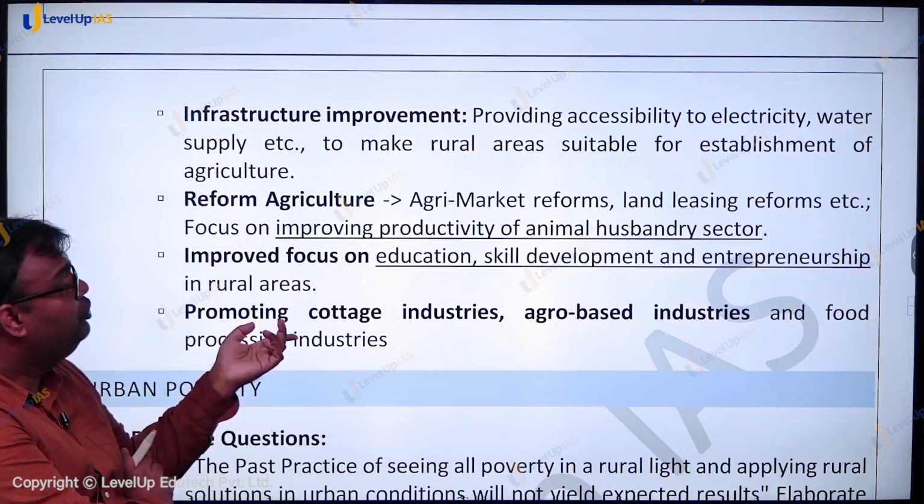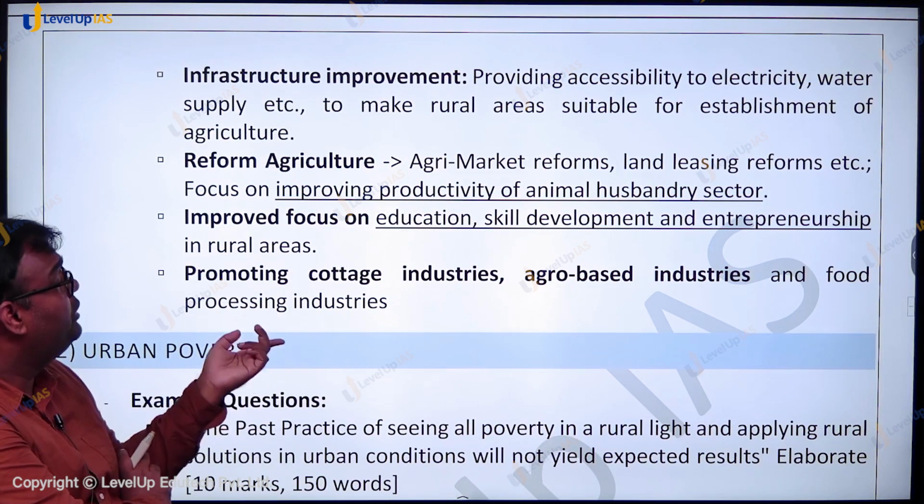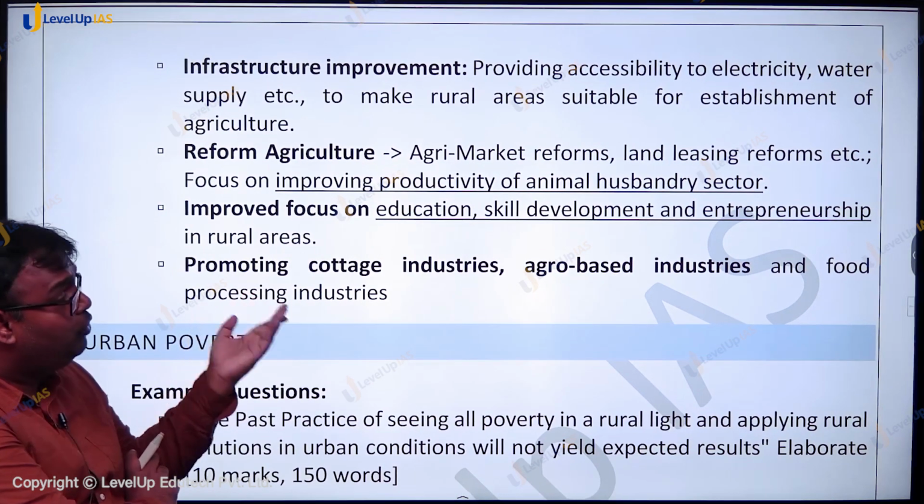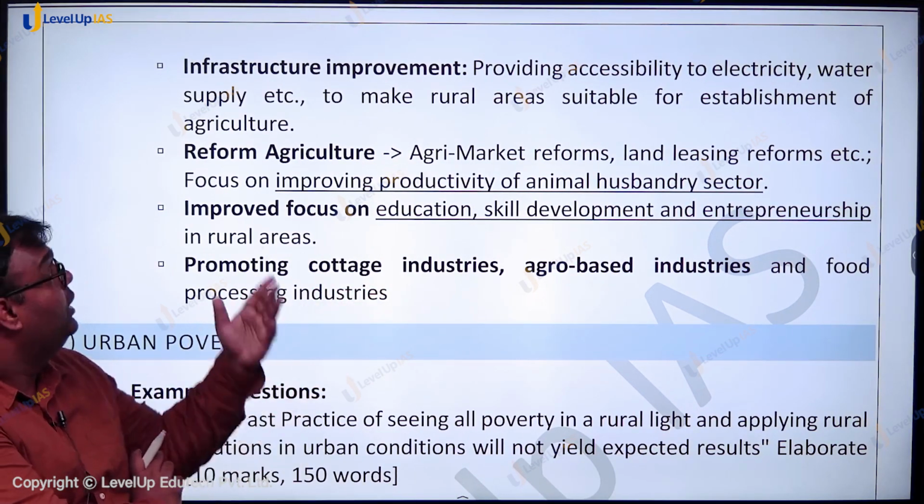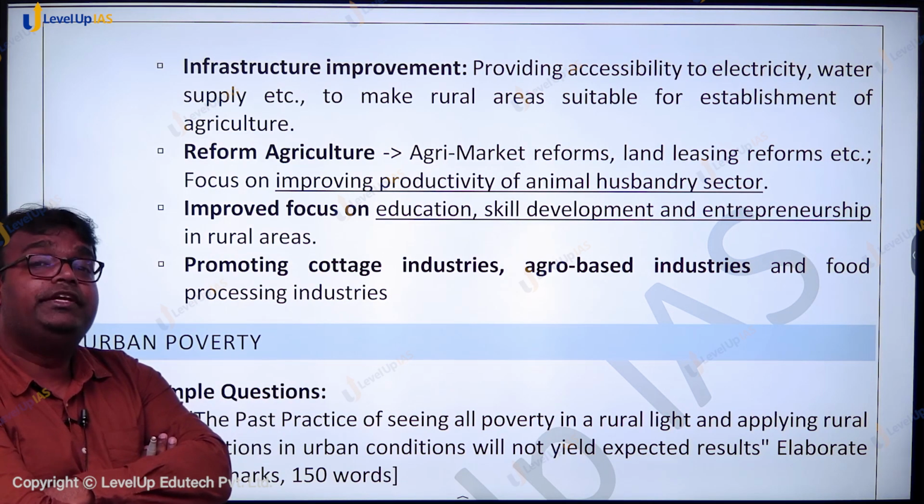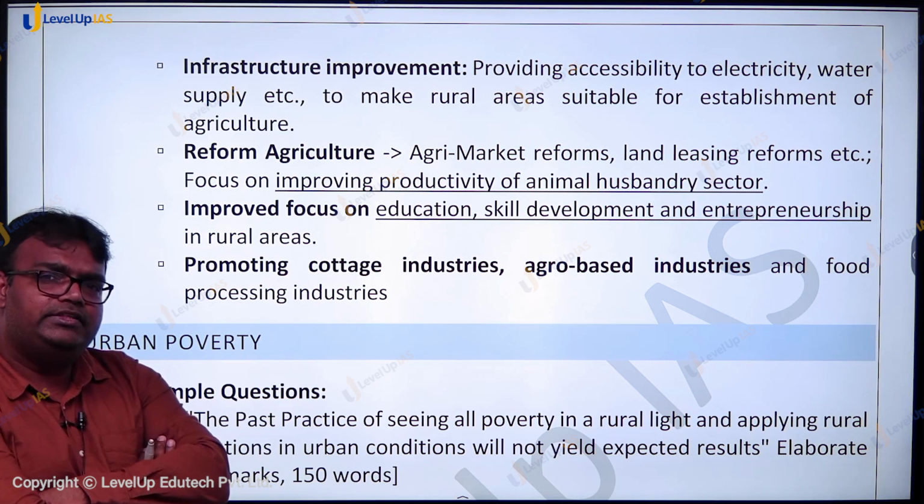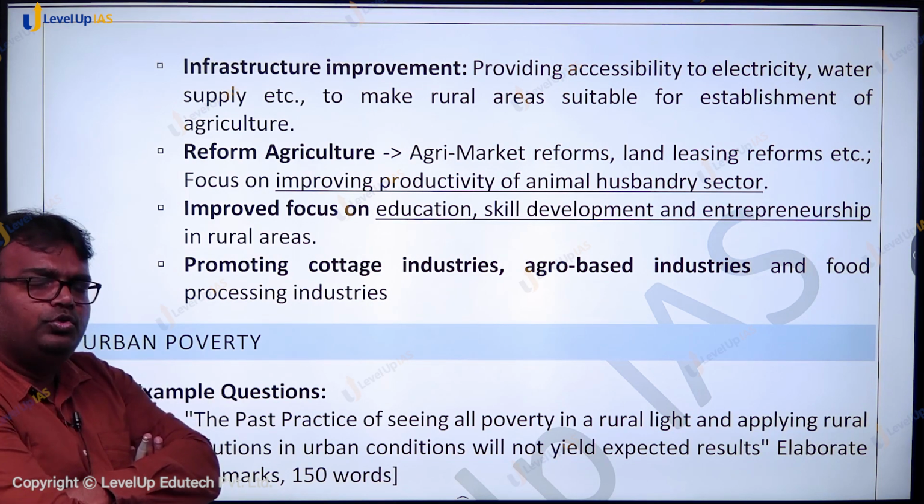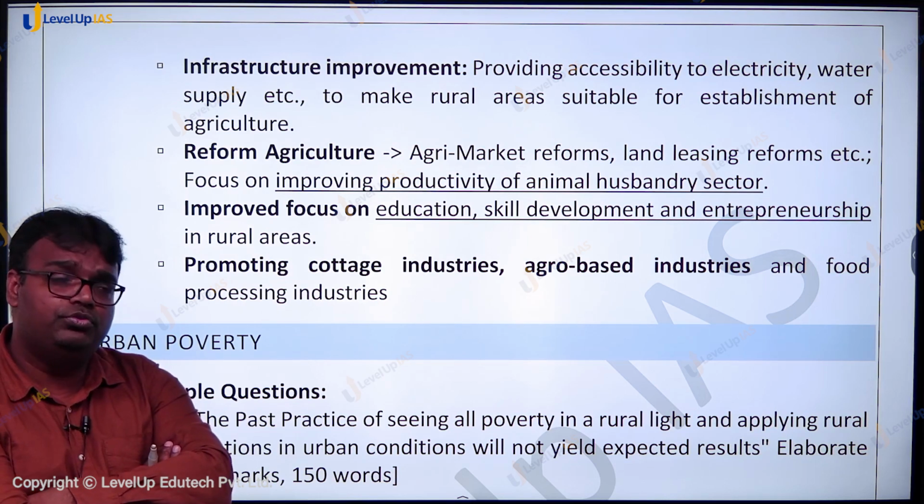Then we also need to improve focus on education, skill development and entrepreneurship. We need to promote cottage industry, agro-based industry. In fact, even in agriculture sector, food processing industries in rural areas can play a crucial role in fight against poverty, in fight against hunger in rural areas. So these are certain aspects that we need to keep in mind.